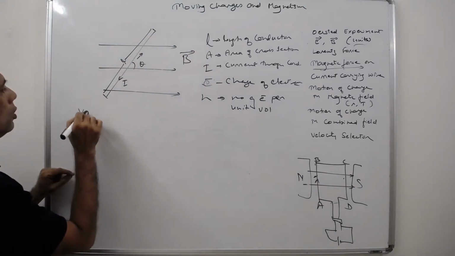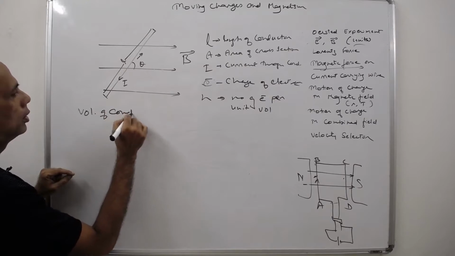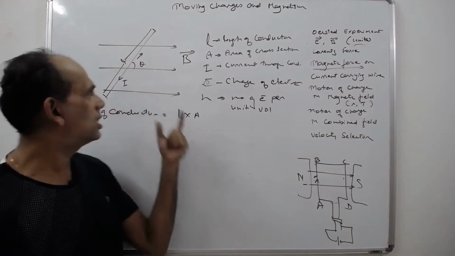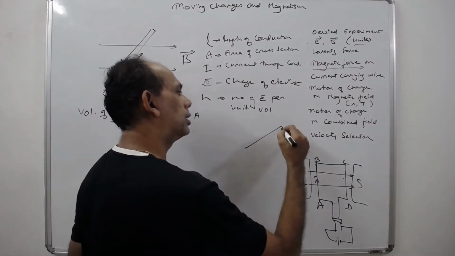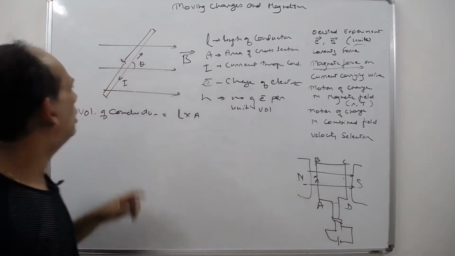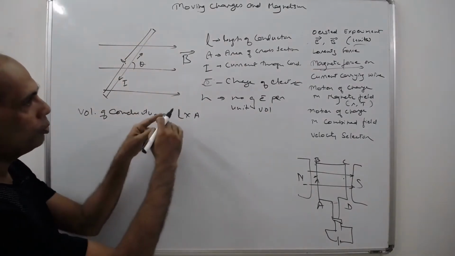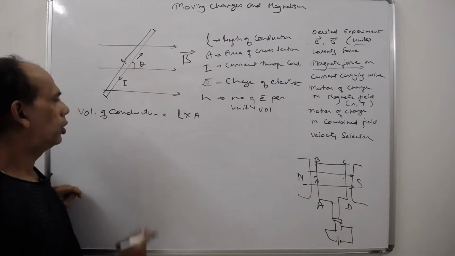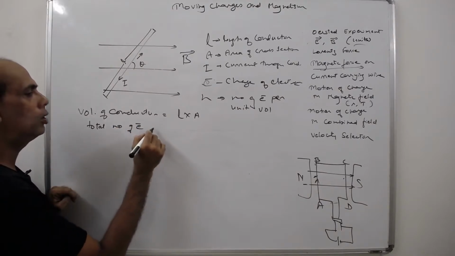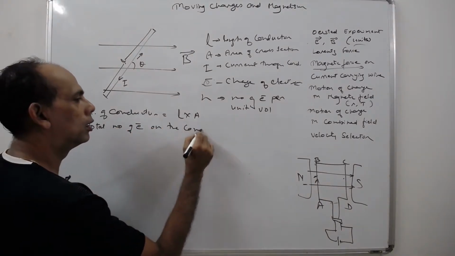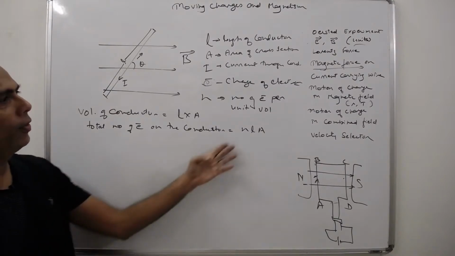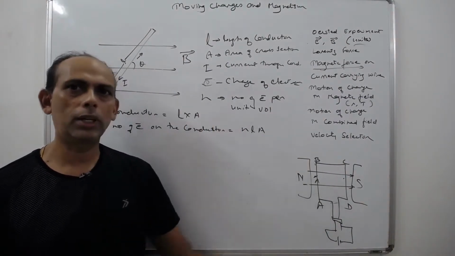The volume of the conductor will be L into A, length into area of cross section. It is a cylinder, right? If you have a cylinder like this, L into A gives the volume. So volume times the number of electrons per unit volume: the total number of electrons in the conductor is equal to NLA.